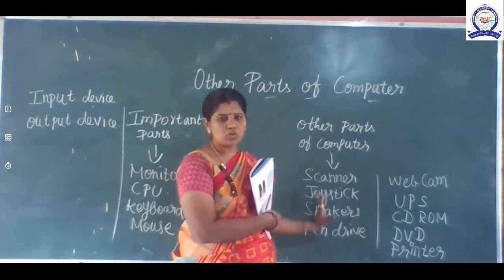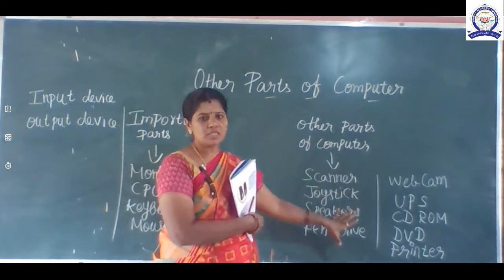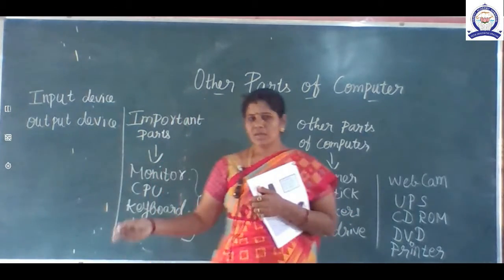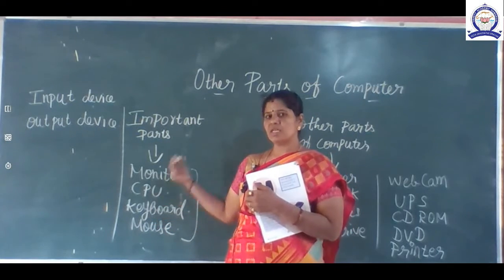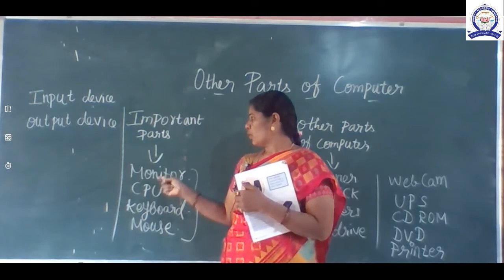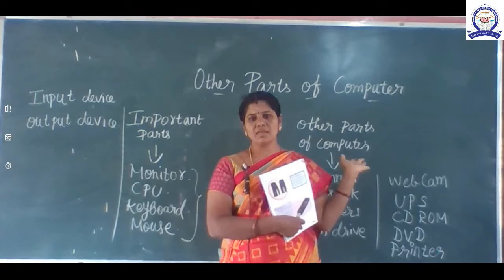So these are also equally important to the important parts, but without these parts we can operate the computer, whereas without the important parts we cannot operate. This is the difference between the important parts of the computer and the other parts of the computer. You have to understand this point.